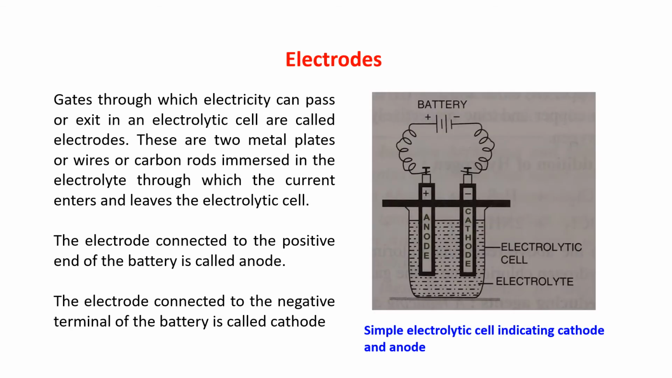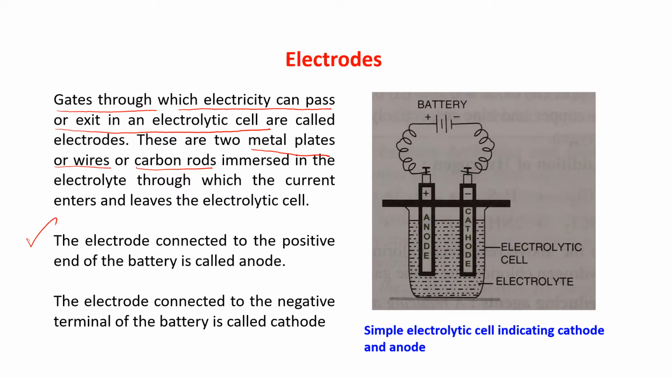What are electrodes? I already explained what electrodes are. These are the gates through which electricity can pass or exit in an electrolytic cell. They are known as electrodes. These are two metal plates or wires or carbon rods. They are immersed in the electrolyte through which the current enters and leaves the electrolytic cell.